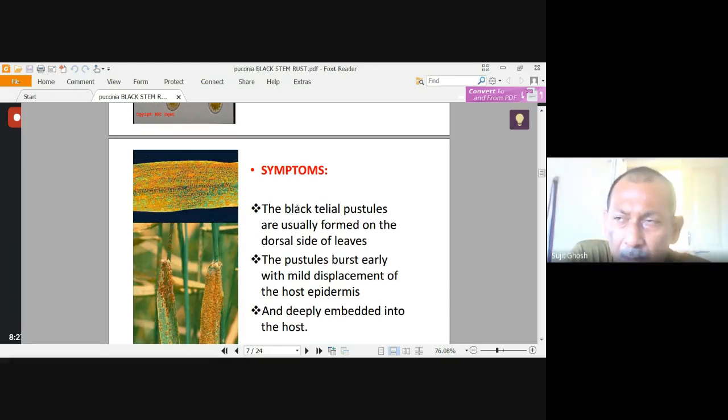Means on the lower side of the leaves, you will get black mole-like appearance, like the moles or warts we get on our body. And it displays a slight portion of the epidermis. In case of stem rust, a sudden burst will be there, but in this a little burst will be there.